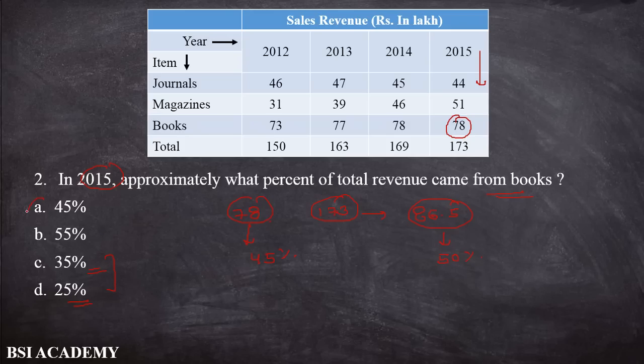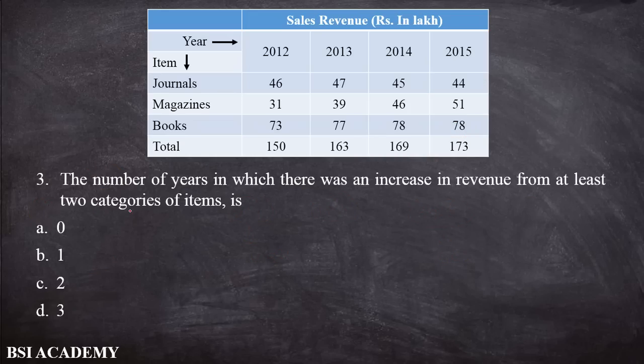So our answer is A, 45%. This is the correct way to solve all these questions, because otherwise you will waste your time unnecessarily on calculation. Rather than solving the question fully, you have to just guess your option accordingly, which is what I'm doing now. So 45% is the correct answer. A is the correct answer.